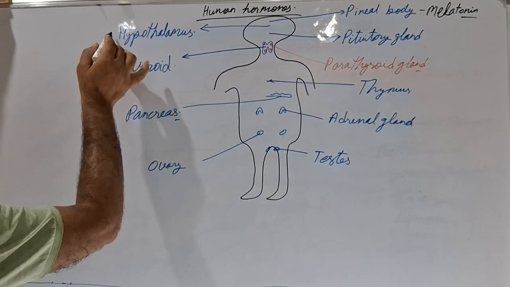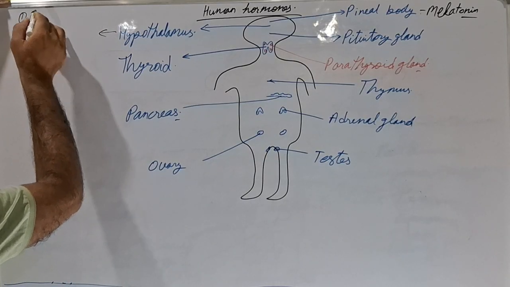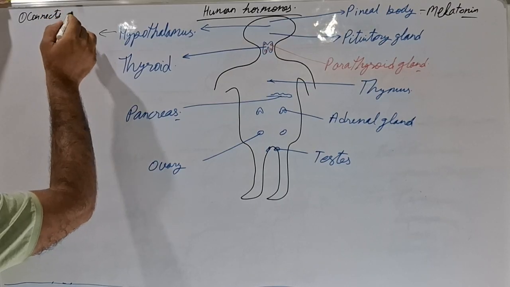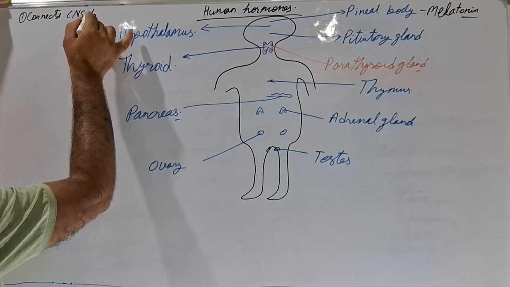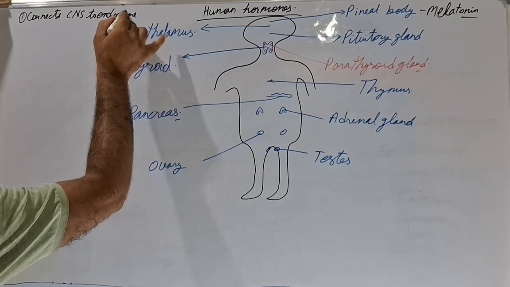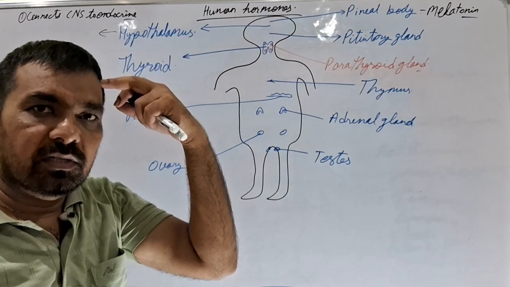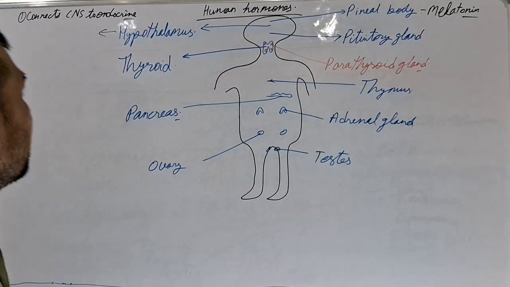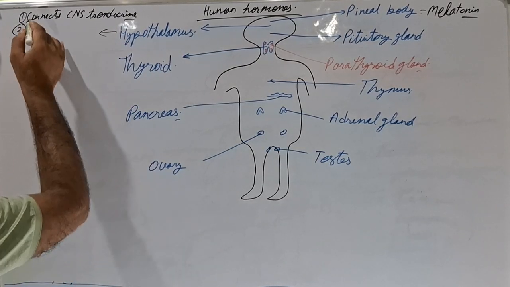Then hypothalamus. There are some important things about hypothalamus. Very first of all, it connects the central nervous system to the endocrine system. That means it behaves like a connecting link between the central nervous system, which is the brain, and the endocrine system, which are glands. Basically, the hypothalamus produces two kinds of hormones.